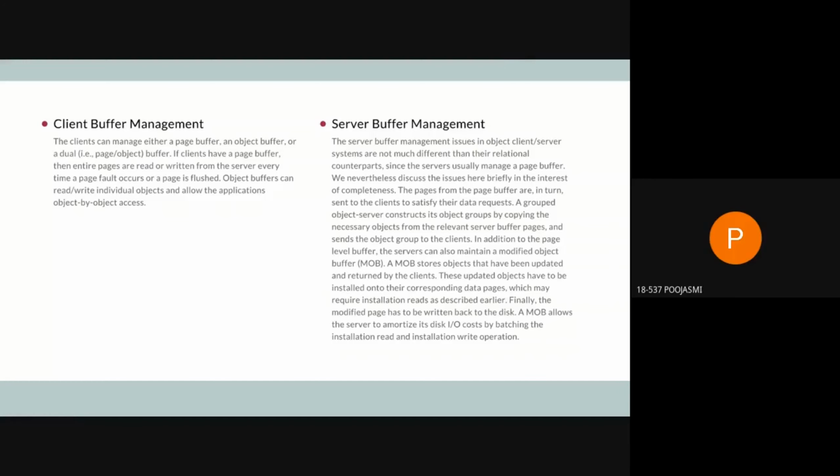In this system, since the clients typically absorb most of the data requests, the system has a high cache hit rate, and the server buffer usually behaves more as a staging buffer than a cache. And it is desirable to minimize the duplication of data here, because the LRU with hate hints buffer replacement policy can be used. And this becomes a bit more complex when compared to the client buffer management.